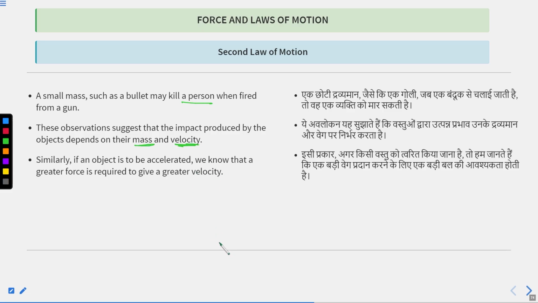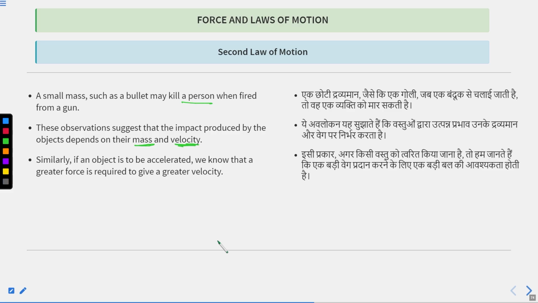A table tennis ball is very light, so it may not hurt the player. But the mass of a cricket ball is much higher than that of a table tennis ball, so it may hurt the spectators.